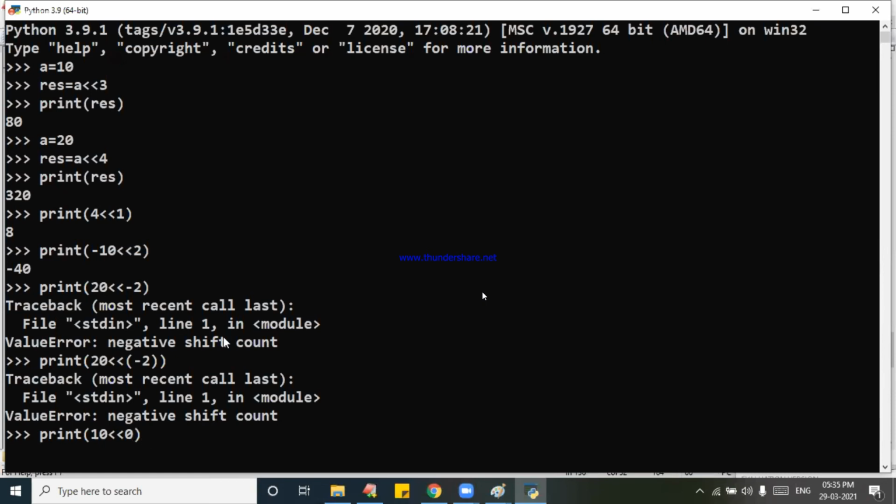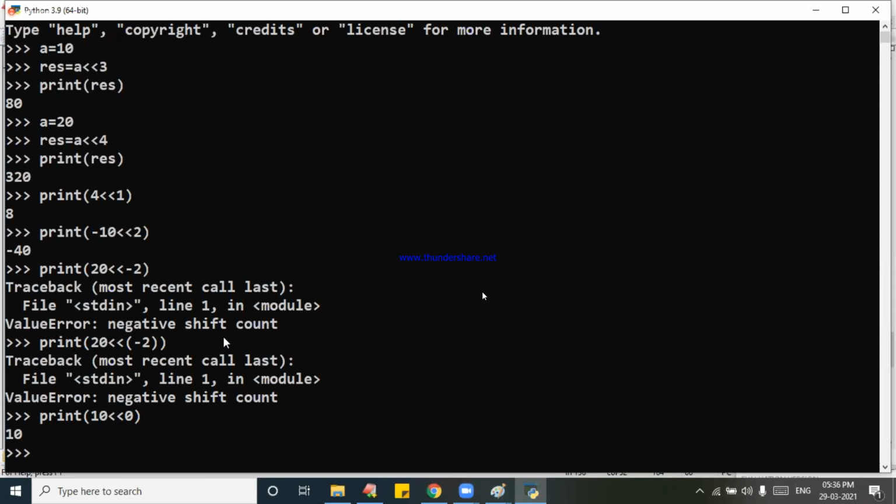Actually, I forgot to address this point. Is 0 positive or negative? It is neither positive nor negative. So it is 10 into 2 to the power of 0. 10 into 2 to the power of 0 is 10 into 1 only. Answer is 10. Okay. Number of bits must be positive.